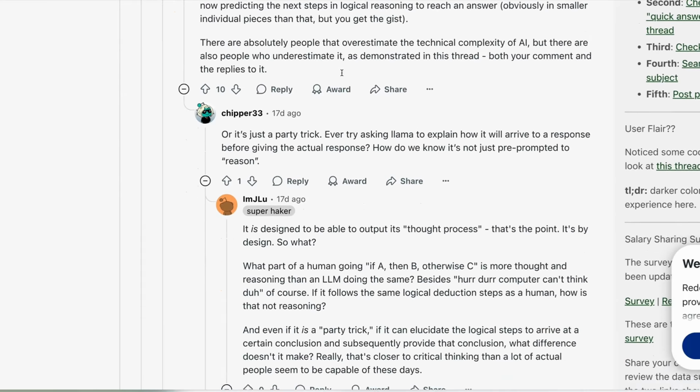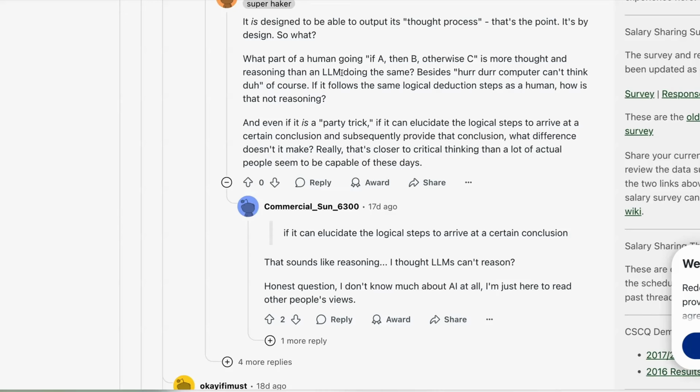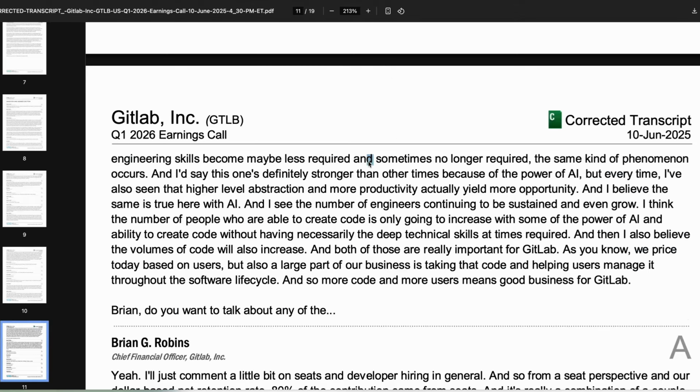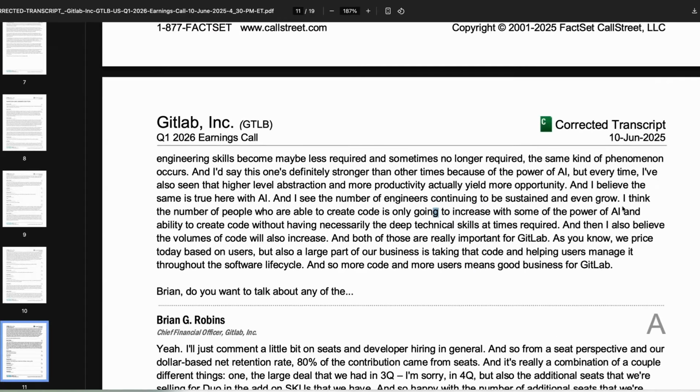But while AI is transforming the job of an engineer, GitLab's CEO this week told investors that he expects the number of software engineers to grow thanks to AI. Speaking during their earnings call, he said that he thinks the number of people who are able to create code is only going to increase thanks to the power of AI.